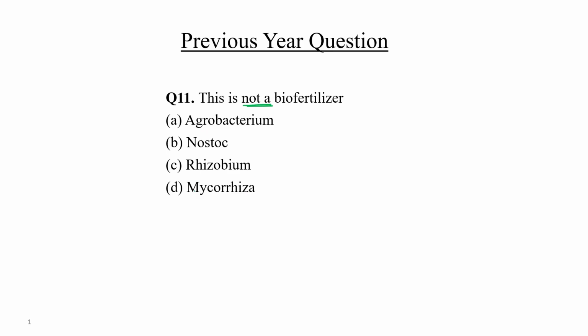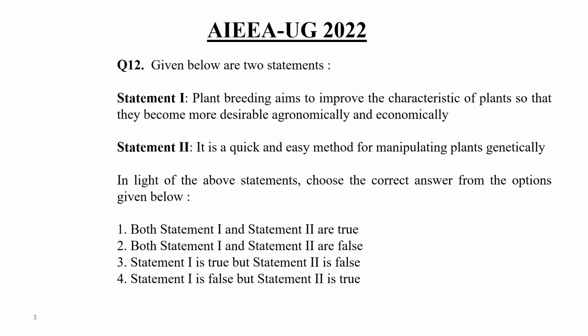So out of these four choices, Agrobacterium is a kind of bacteria which is not used for biofertilizer purposes. It is used in transformation experiments. Now, question number 12.